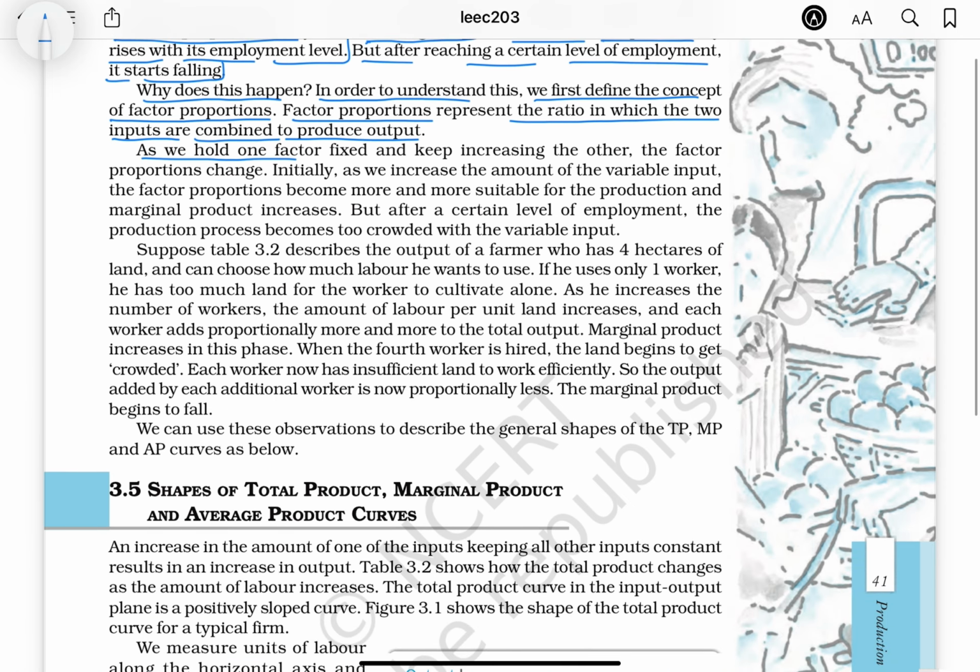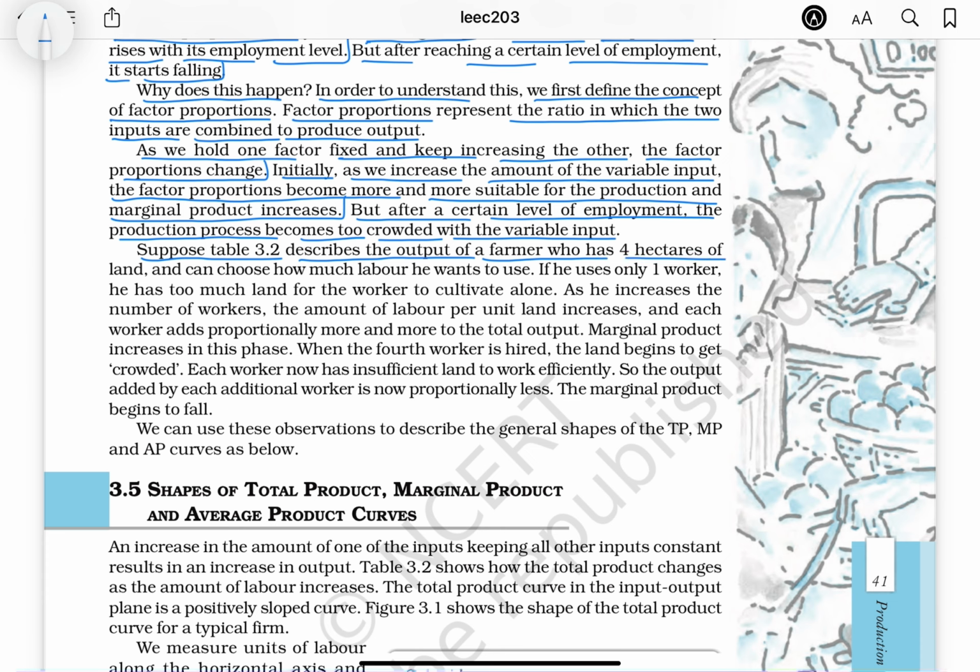As we hold one factor fixed and keep increasing the other, the factor proportions change. Initially, as we increase the amount of the variable input, the factor proportion becomes more and more suitable for production and marginal product increases. But after a certain level of employment, the production process becomes too crowded with the variable input. Suppose table 3.2 describes the output of a farmer who has 4 hectares of land and can choose how much labor he wants to use.